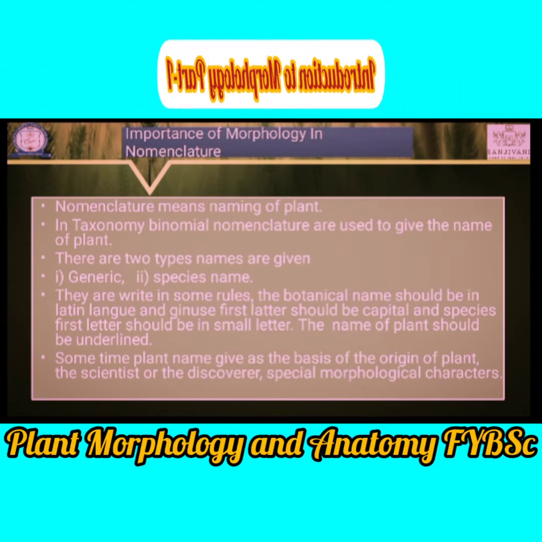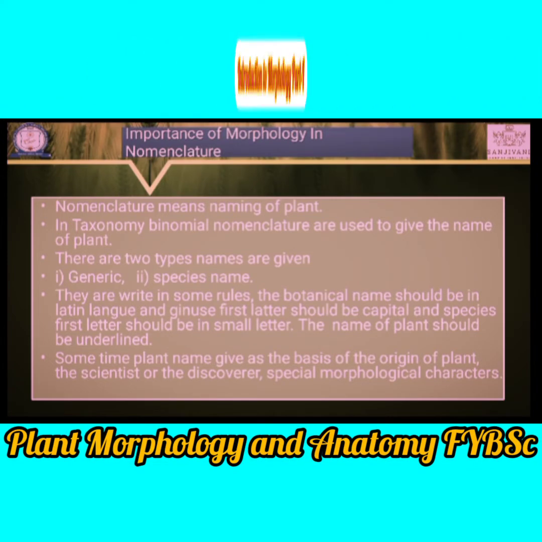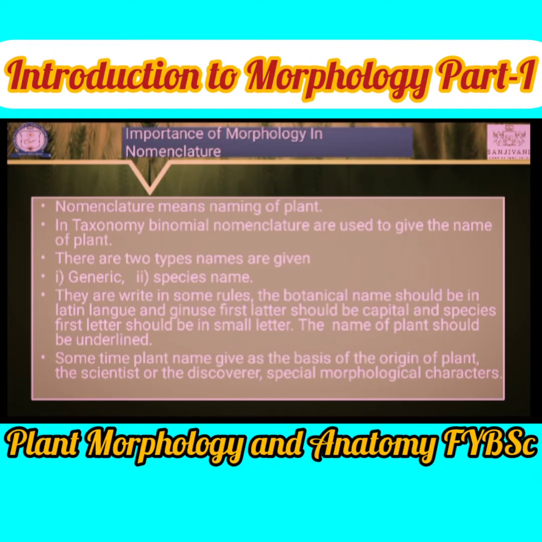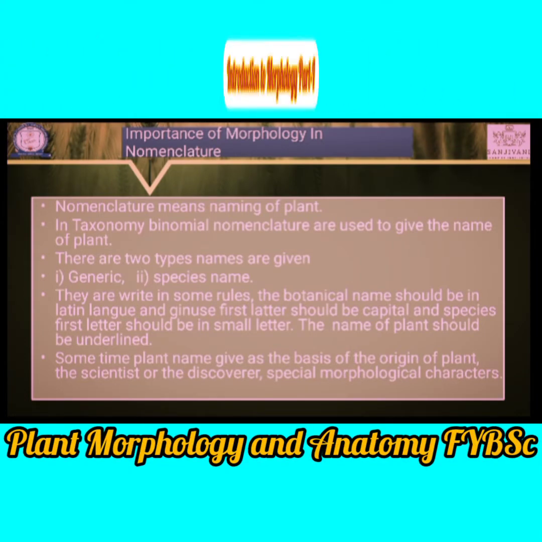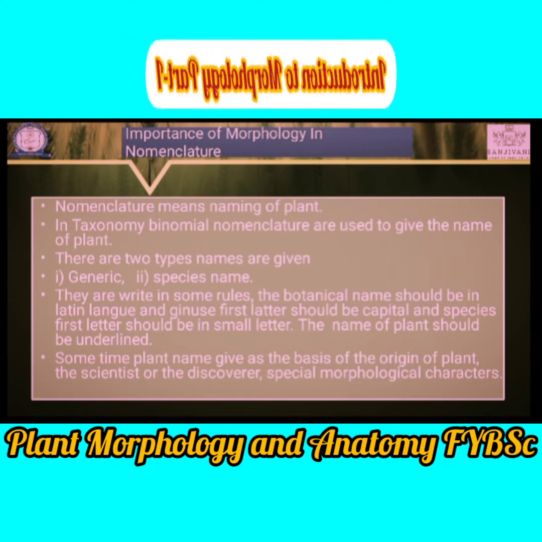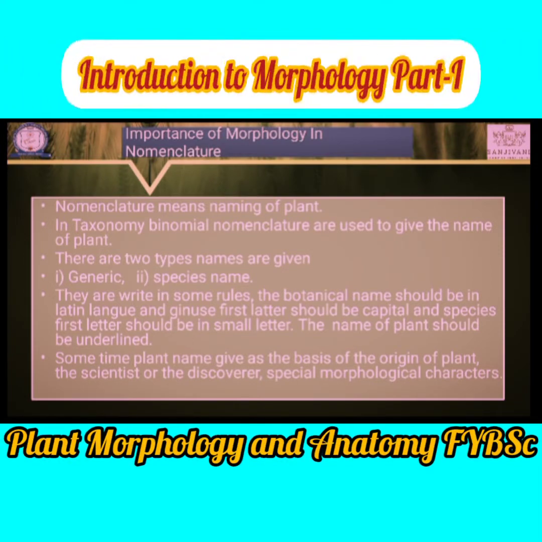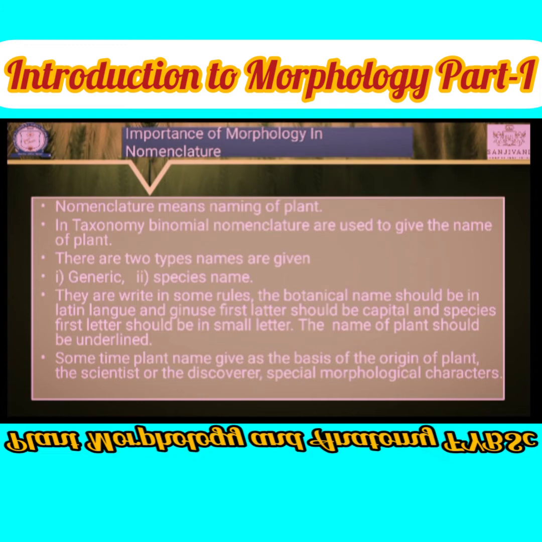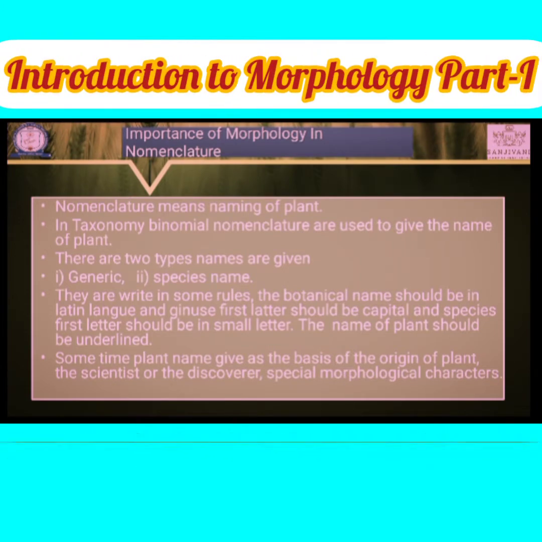I have completed two branches. First, the importance of morphology in identification, and the importance of morphology in classification. Next is the importance of morphology in nomenclature. Let's see what nomenclature is. Nomenclature is nothing but giving the name to the genus, giving the name to that plant, that is known as nomenclature.